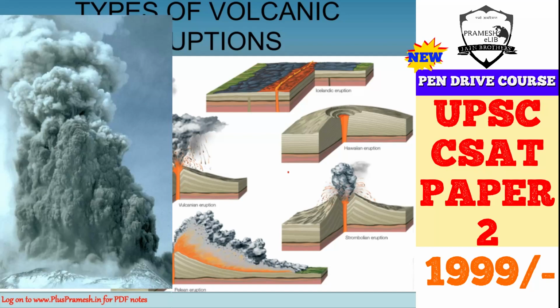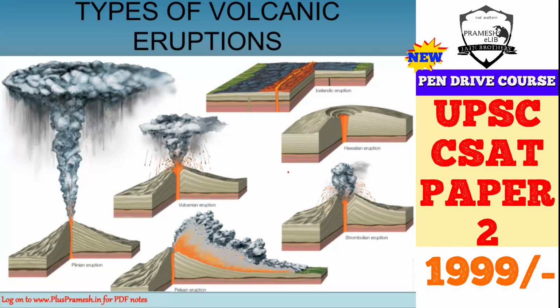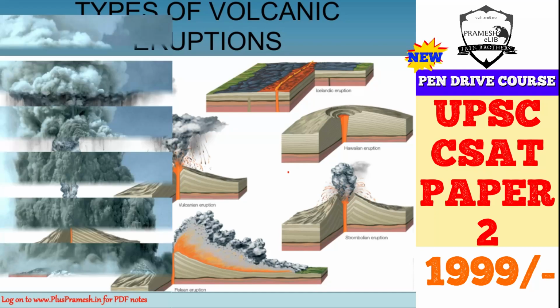The Pelean example is Mount Pelée on the Caribbean island of Martinique in 1902. So these have been named after this Mount Pelée eruption in Martinique in the Caribbean islands. So this is another type of volcanic eruption. And the last one which we have to discuss is the Icelandic eruption.